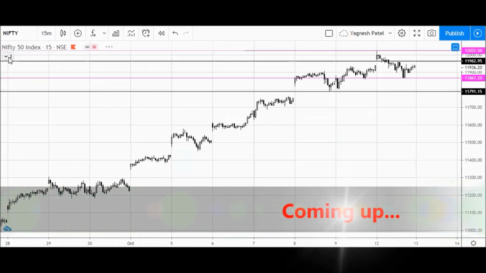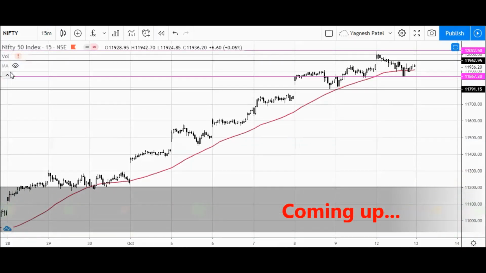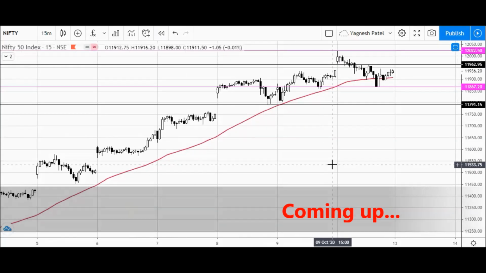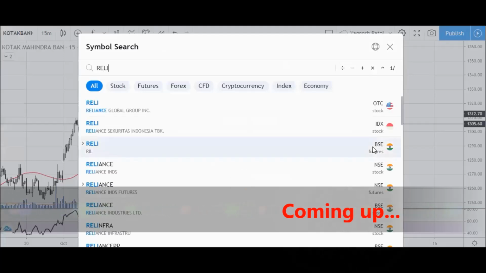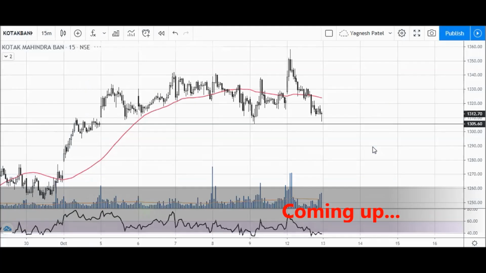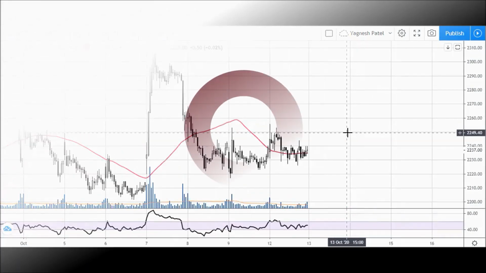Let me convert it to 15-minute time frame and also enable the moving average of 55 days. The first stock is Kotak Mahindra Bank and this is Reliance Industry, and we have kept this stock as bullish.